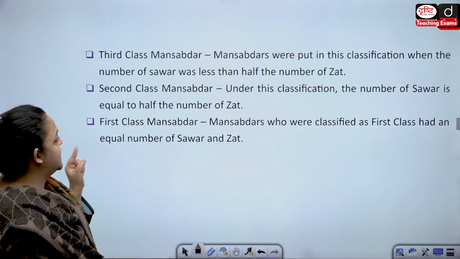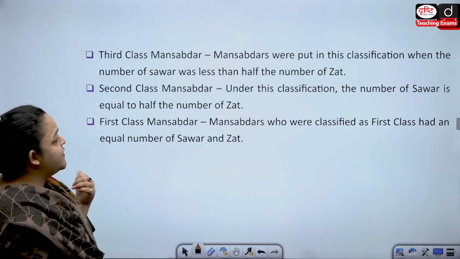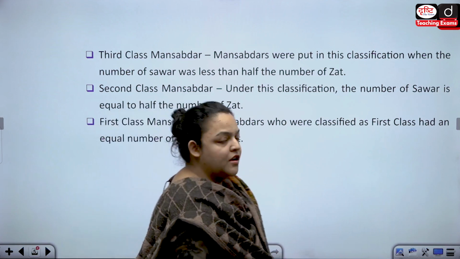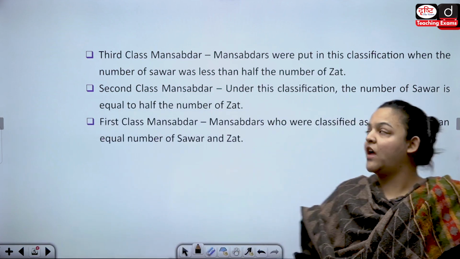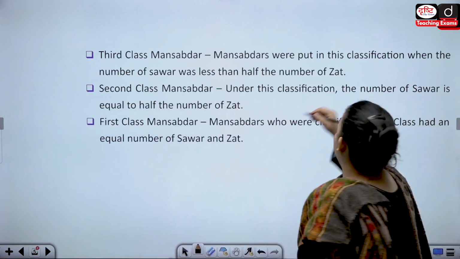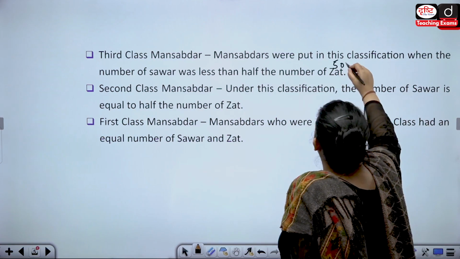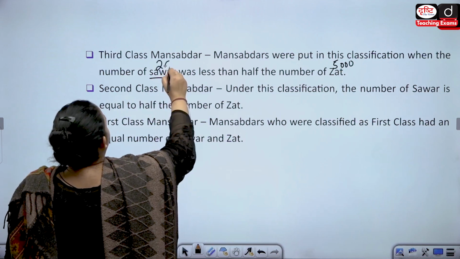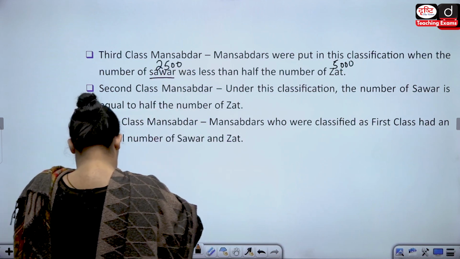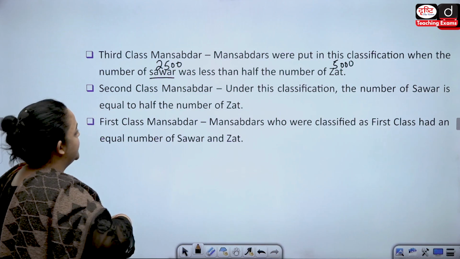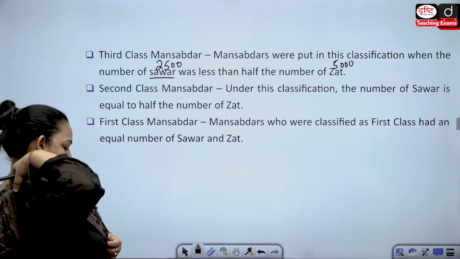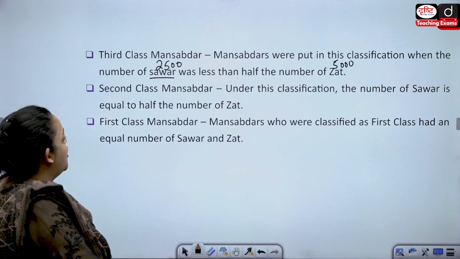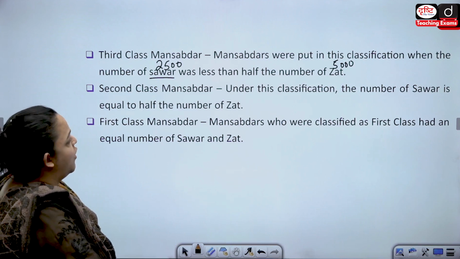Mansabdars were put in this classification when the number of Sawar was less than half the number of Zat. So if Zat is 5,000, Sawar is going to be 2,500.